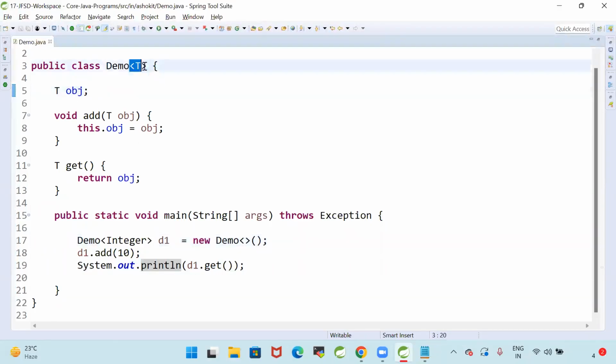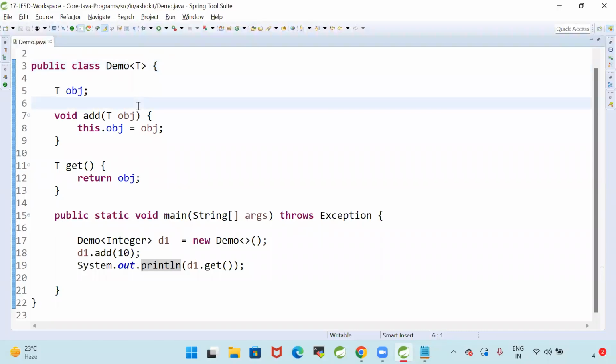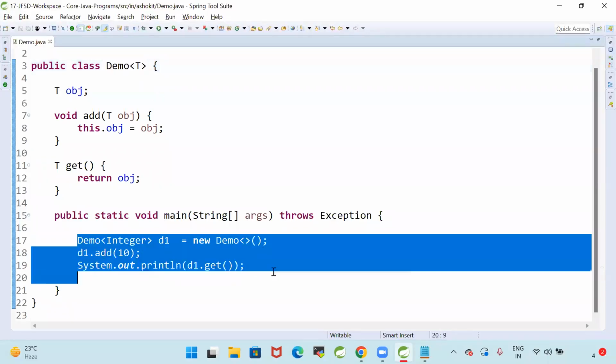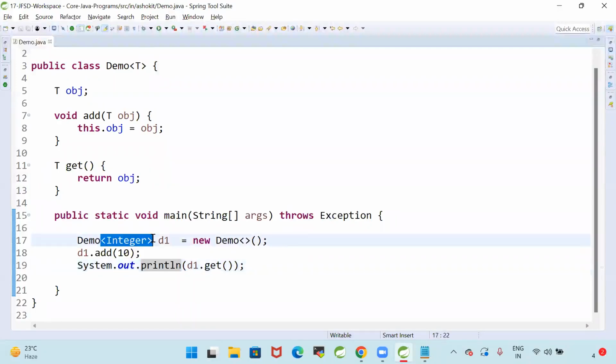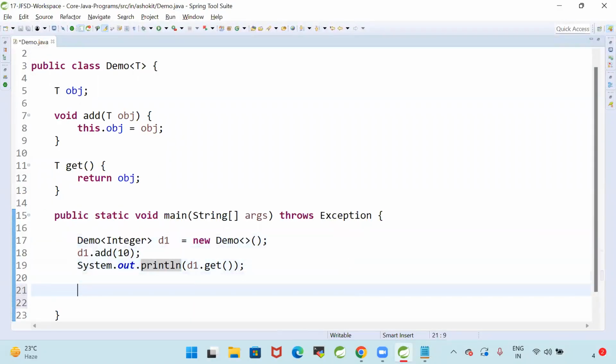Demo is accepting a generic data. That means you can pass anything. Demo class is independent of the data type. But I want to restrict demo to take only integer at this time. Demo of integer. This is a generic, right? Similarly, I am going to create one object like this. Demo of string D2 is equal to new demo.